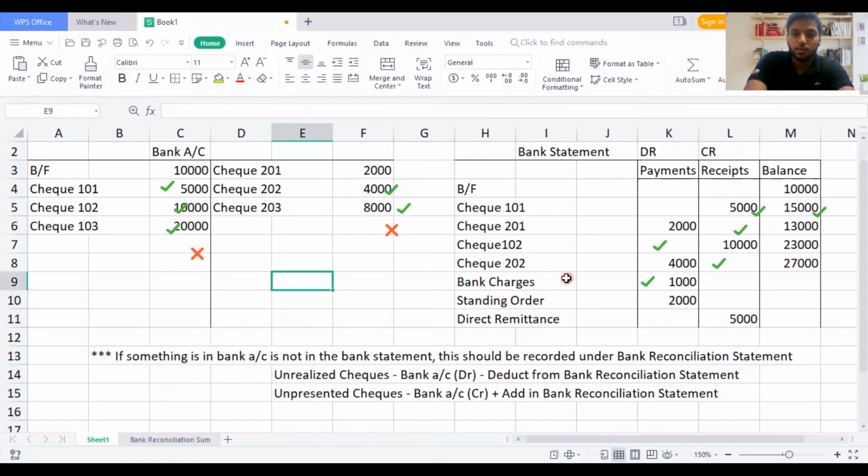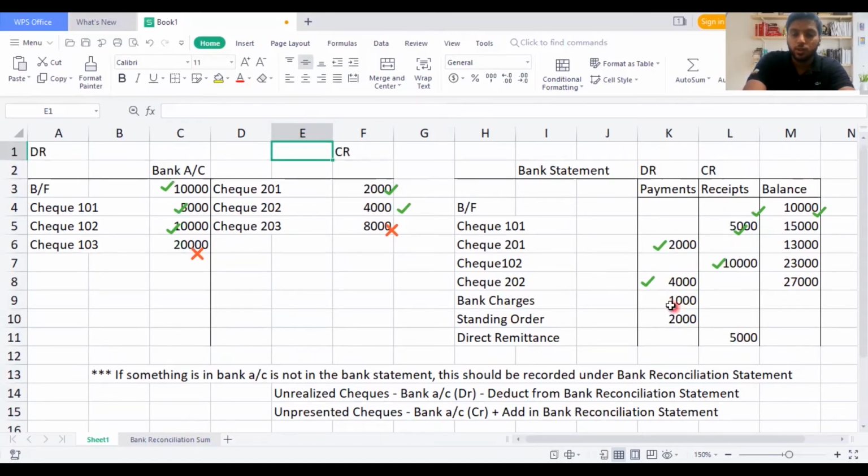Sorry, I'll take it a bit up. Yeah. So bank charges is not there in this. So I'll put a cross here, right? Standing order is not there and direct remittance is not there. So now for this, I will prepare an adjusted bank account. So these not-there balances, I'm going to bold them out because these items can go anywhere.